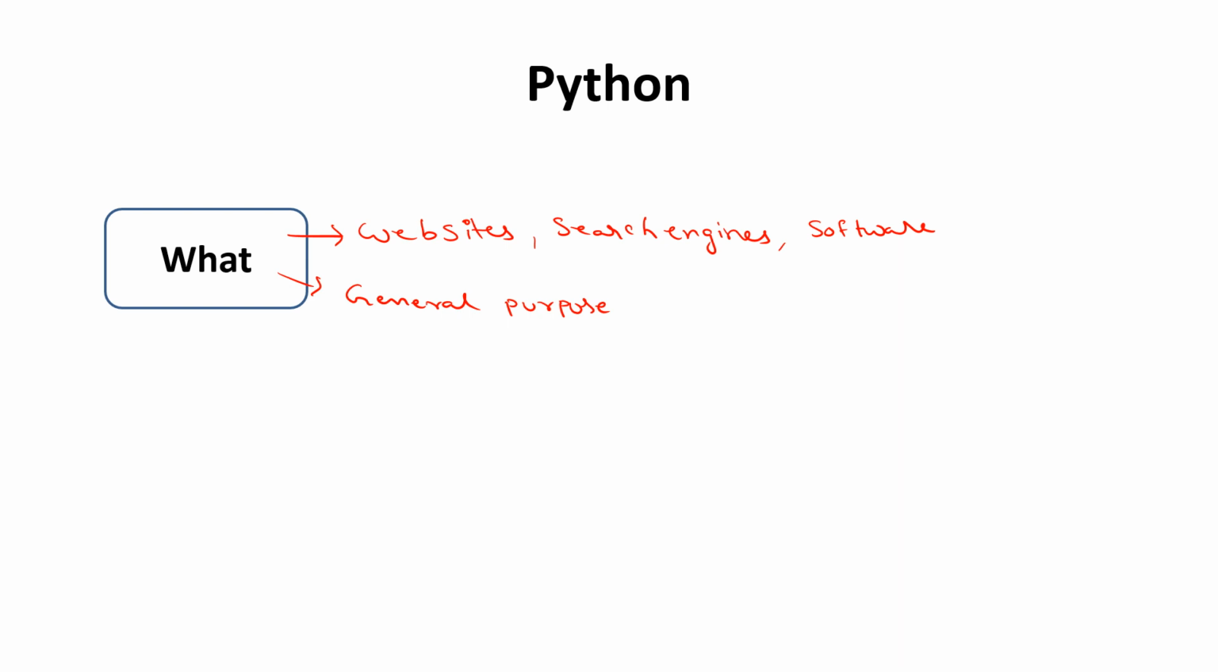Now, in short, we can say that Python is an interpreted, object oriented, high level programming language. So I hope we got somewhat of an idea that it's a programming language, and by using Python, we can develop all these things.